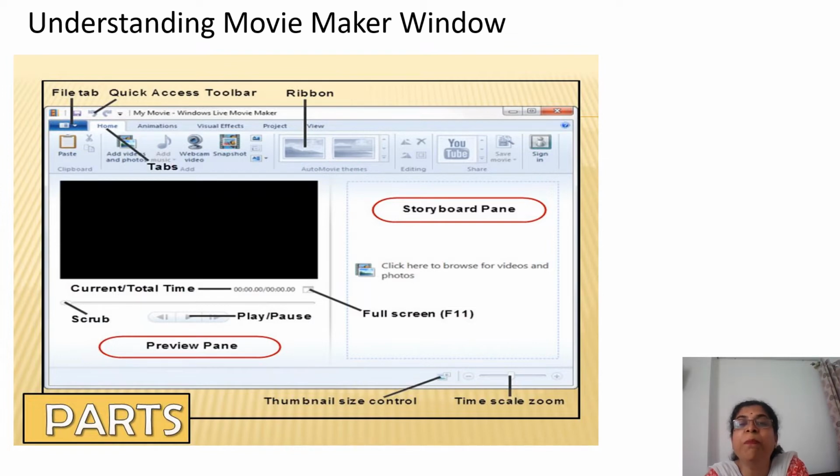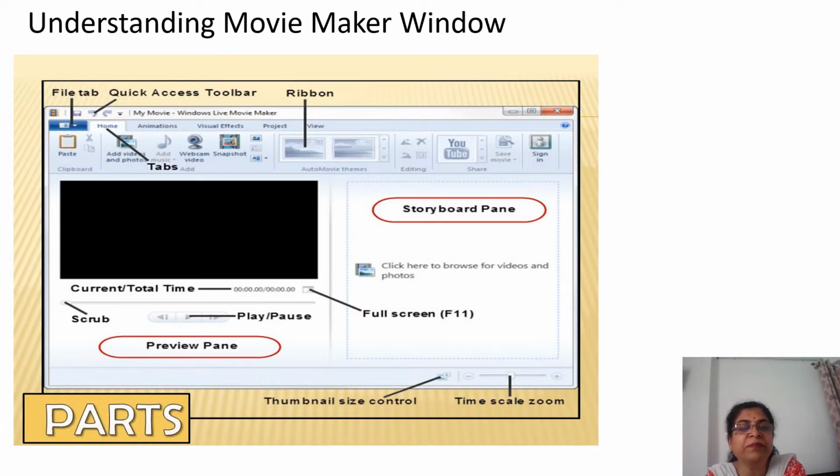Now the storyboard pane: whenever you select something, it will get reflected in the storyboard also. At the bottom, see here, the time scale zoom is given, then the thumbnail size control is given here. These are the parts of the window.